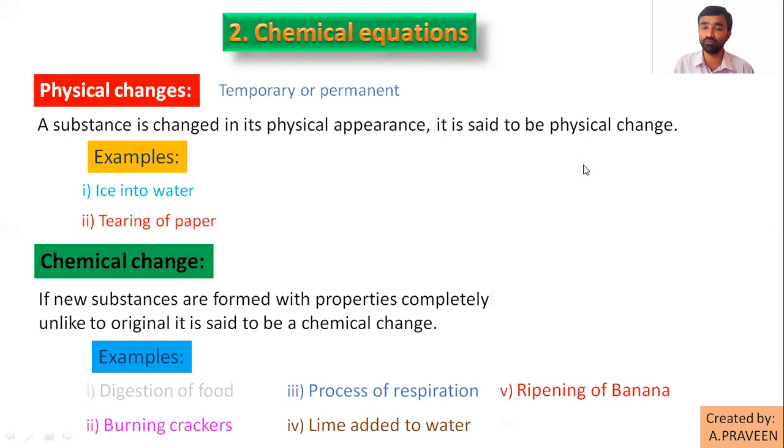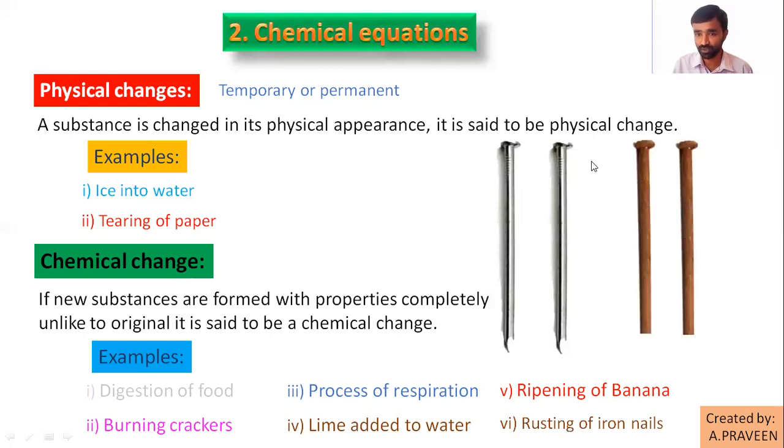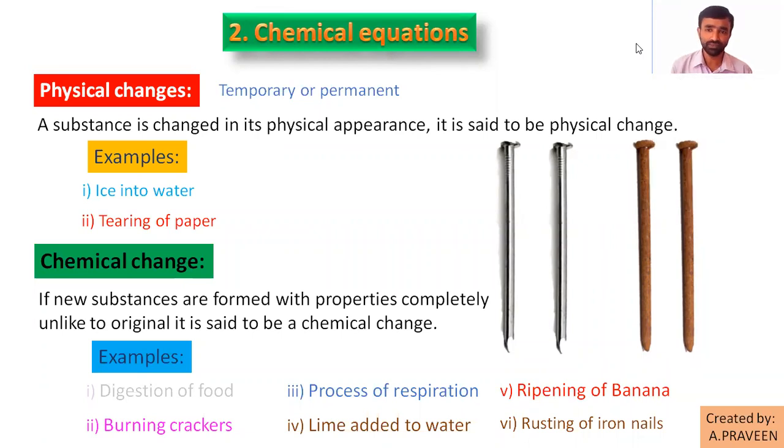Then finally, one more example is given, rusting of iron. If you leave new iron nails in the atmosphere or exposed to water and air, what happens? New iron nails turn like this. This is the oxidation process, combining of these metal particles with the oxygen in the presence of water. So they combined. Here, give me a response. Textual examples, right? They are clear. Okay.